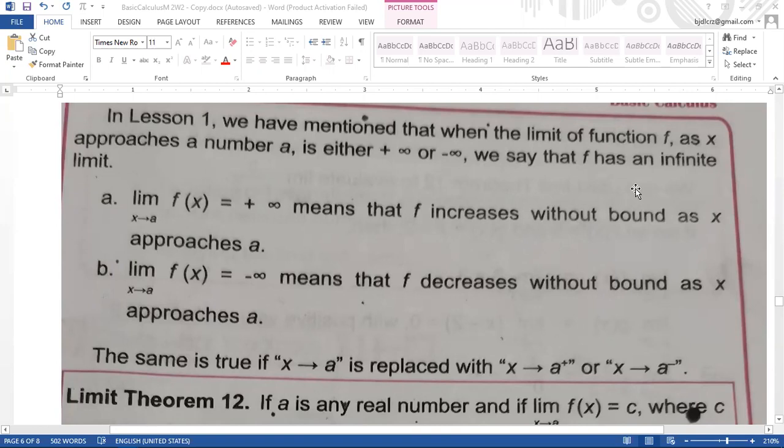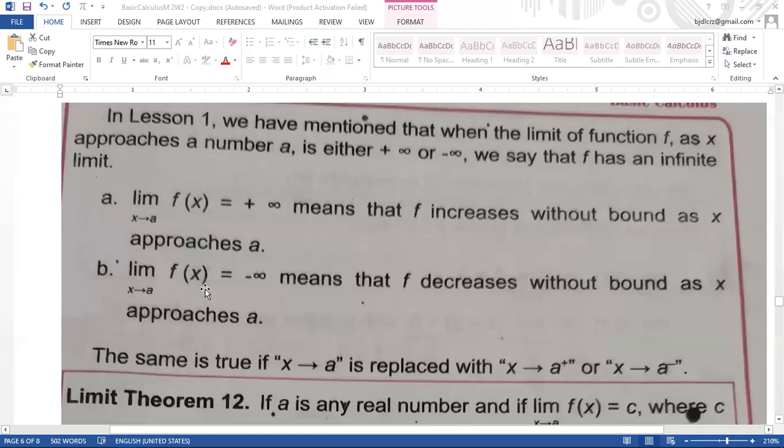What is bound? Okay, leaping movement upward. So pataas siya. So nag-increase siya pataas. Nagka-increase up to infinite as x approaches to a.